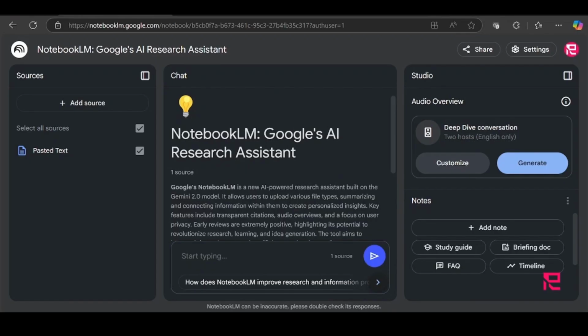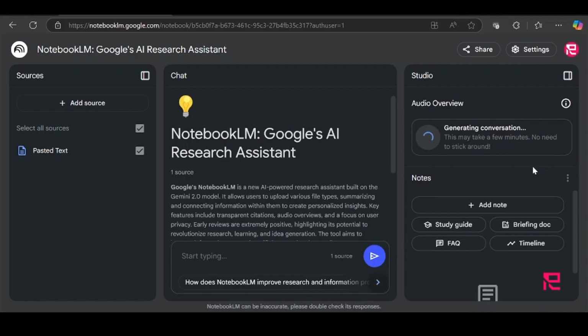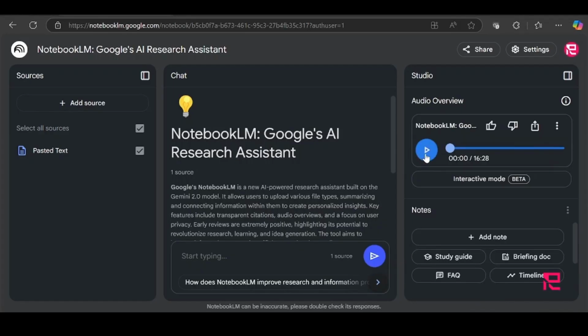This usually takes between 2 and 5 minutes, but also it's subject to the data that you are either pasting or the URL, and the more the data you're posting, the longer it will take to process. But our data is not that much, so let's see how this goes. Okay, so it finished and here's the result.